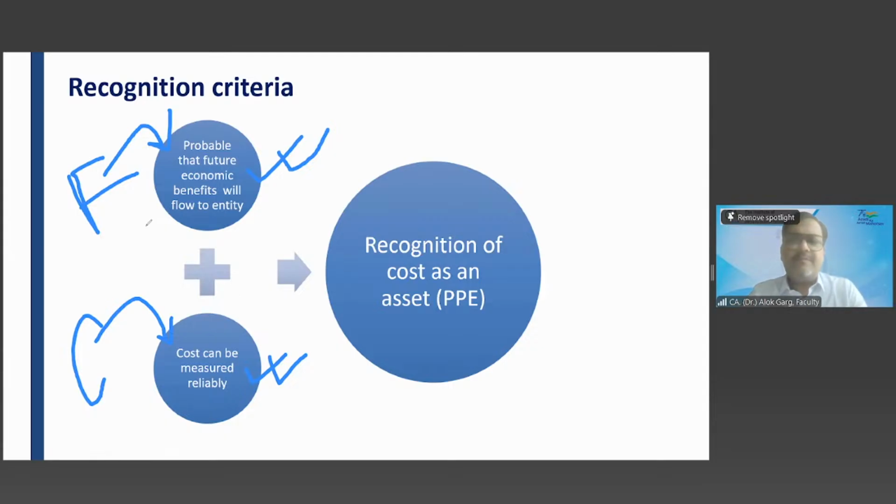So it means whether the future economic benefit is probable? No. Whether the cost can be measured reliably? Yes. Whether this machinery will be recognized as PPE? No, sir. It has to be expensed. It cannot be recognized as PPE.